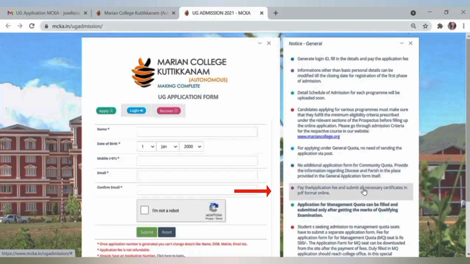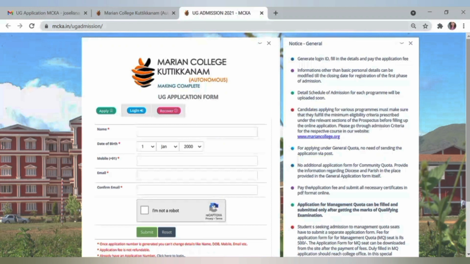Pay the application fee of Rs 500 and submit all the necessary certificates in PDF format online. Students seeking admission to management quota seats are required to fill this general application form first and pay the general application fee of Rs 500. After that, you are required to pay the management quota application fee of Rs 500. I will show all these procedures in this video. So watch the video from start to end.